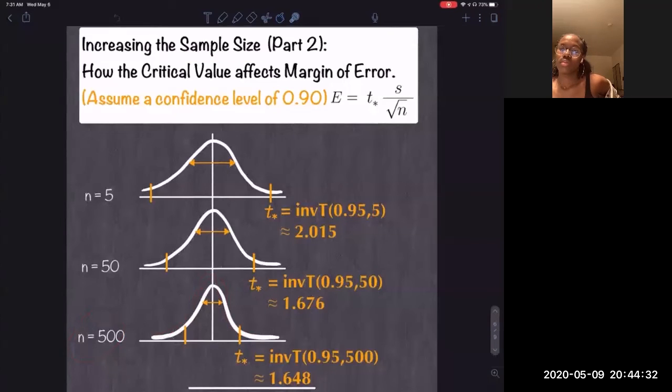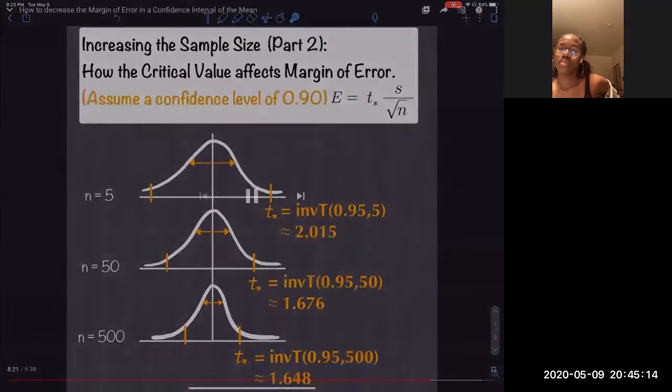Now, with regards to that, I want you to keep in mind one thing. We do not know sigma, right? We are using S because we do not know sigma, the population standard deviation. So to compensate for that, we need to widen the distribution. So the t distribution is wider for smaller sample sizes. But as n gets bigger, S approaches sigma because we have more data. Therefore, the t distribution approximates a normal distribution and it gets more narrow because we're more accurate because we have more data. All right, so let's sum it up.